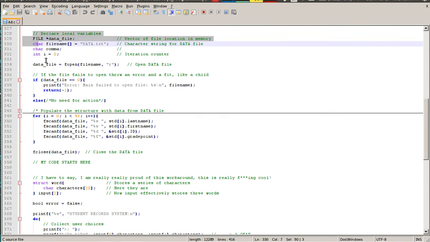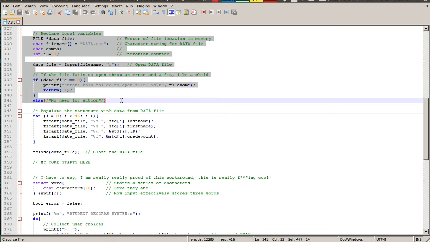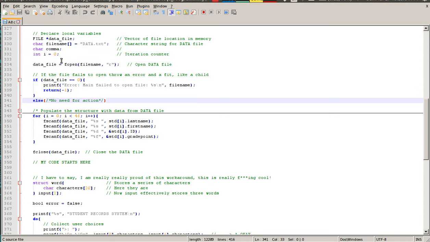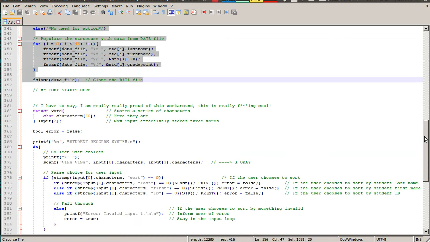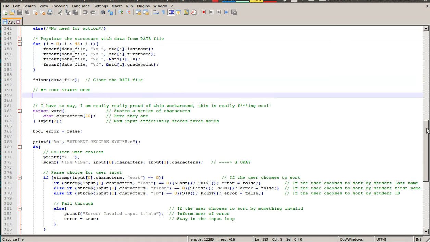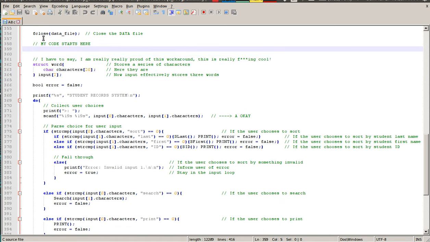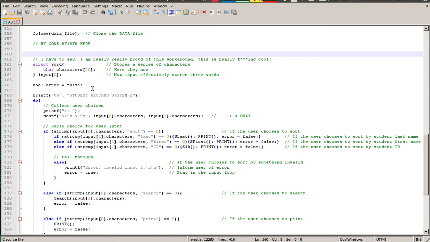Now the first part of the actual main program looks very familiar. It's the exact same thing as was provided in the actual main code that was given to us under the assign 8 folder. So my code actually begins here, besides the functions that I declared earlier. So, first off, what I wanted was the student's record system to take arguments, just like int main does. So for instance, I can say int main verbose, and it knows what that means. So I wanted the record system to be able to take, say, sort last, and then understand that that meant to sort the records by the last name.